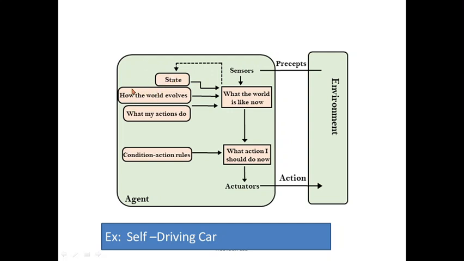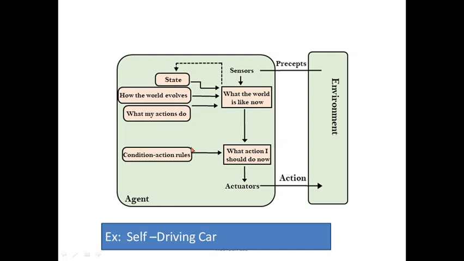In the simple reflex agent, what is the drawback? It always takes the decision based on the current input only, and it does not learn from past experience. To overcome this problem, we are introducing the model based reflex agent. This is one of the rational agents where we additionally have background information to accompany further actions: the state, how the world evolves, and what my actions do. Based on what happened, the agent goes to the environment, percepts and sensors will be there, and state information will be there. So these are additionally introduced when compared to the simple reflex agent.